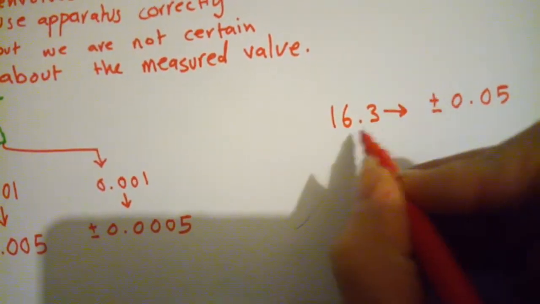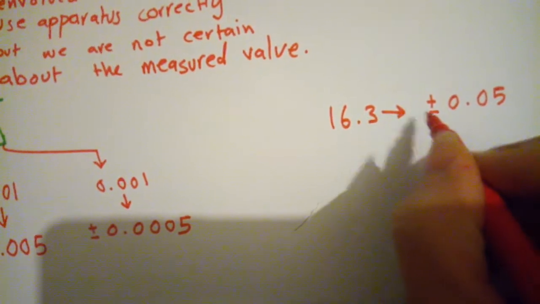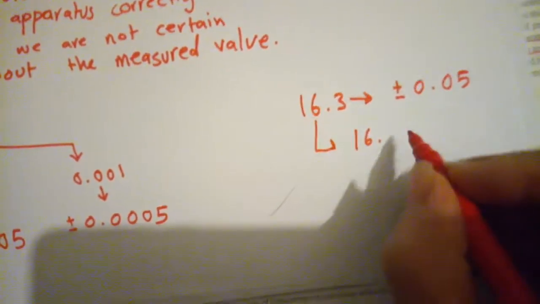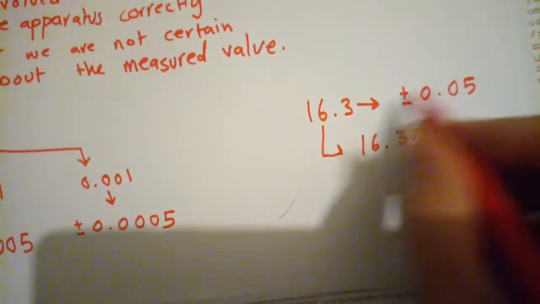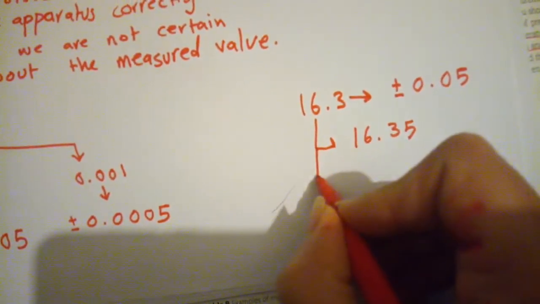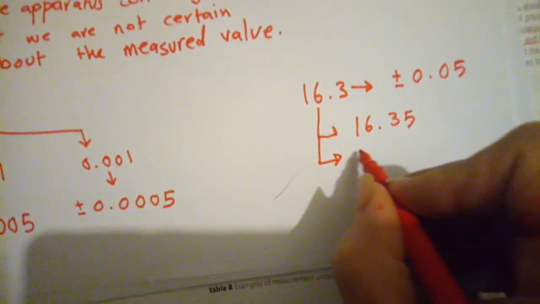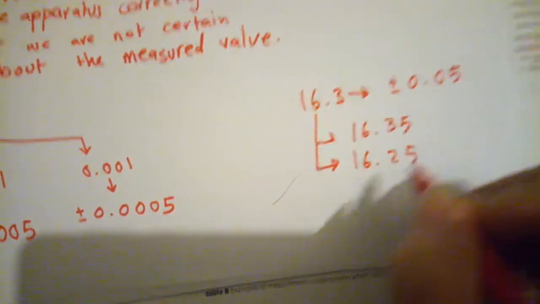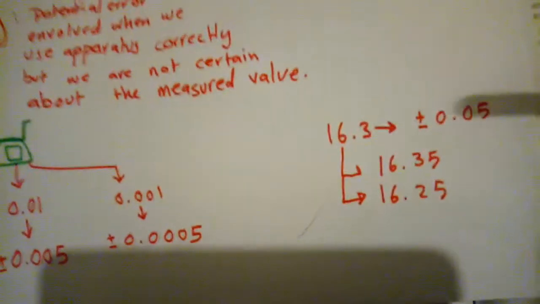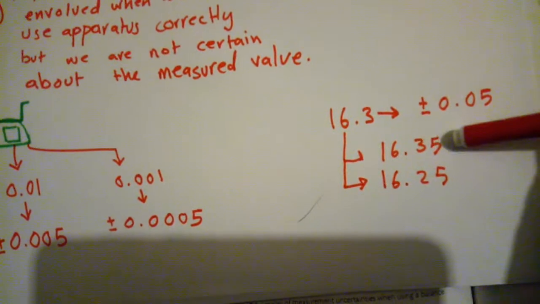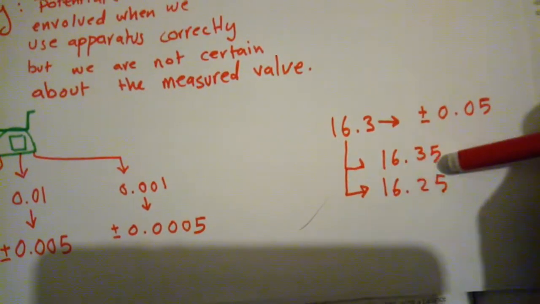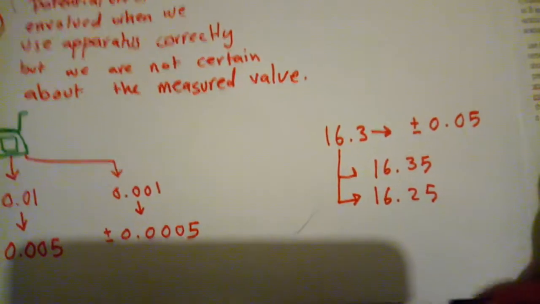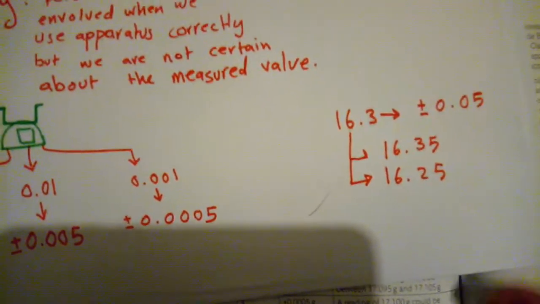So I will add 0.05 to that value, and it will be 16.35, or I will subtract 0.05, so it will be 16.25. So my uncertainty for that value is between 16.35 and 16.25. This is the uncertainty.